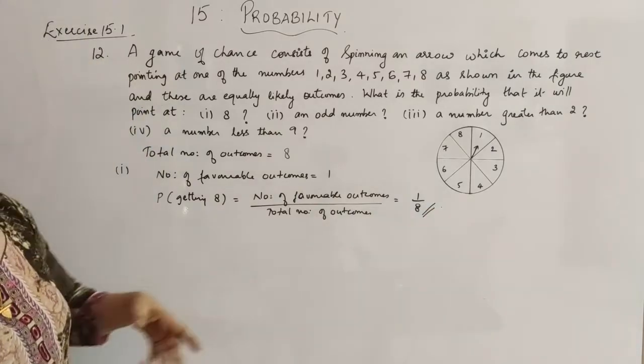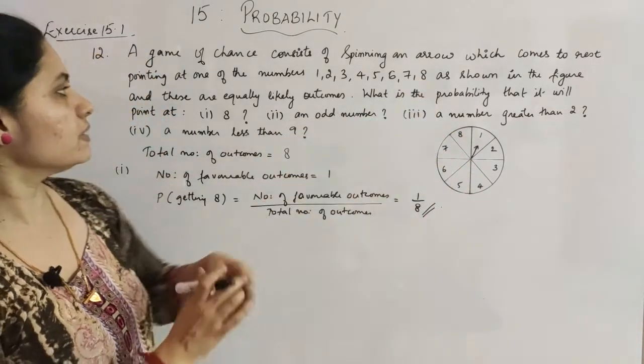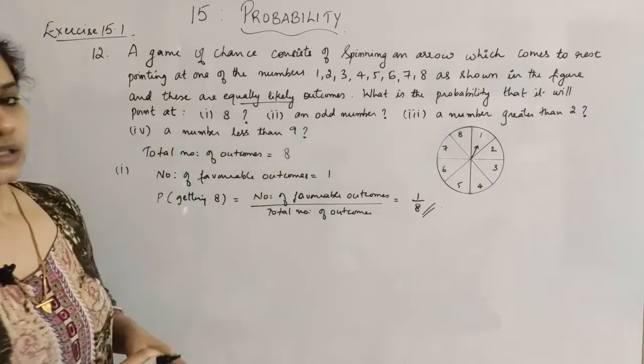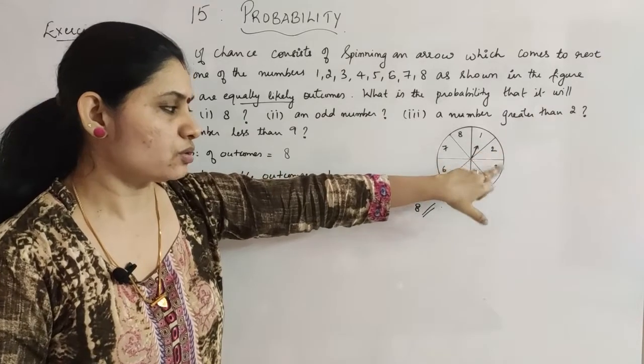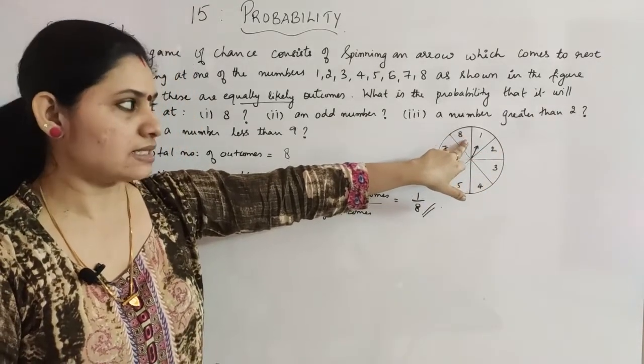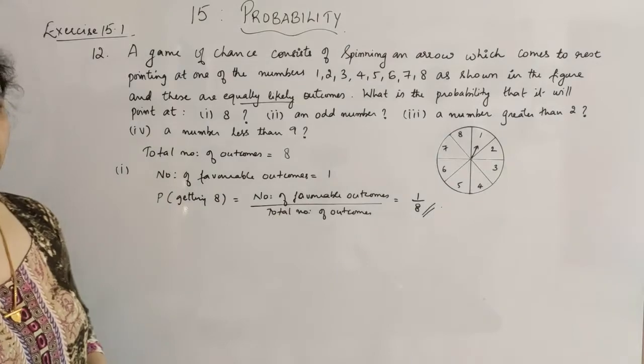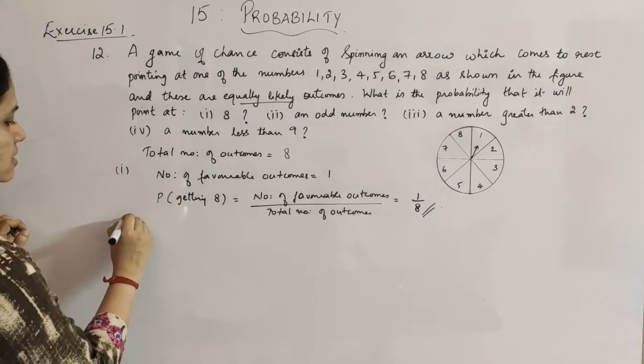Or else you can just see all have equal chance. They have given that it is equally likely to happen. So all of them, that is coming up a 1, coming up a 2, etc., coming up an 8, will have 1 by 8 probability only. So for all the numbers it is the same.